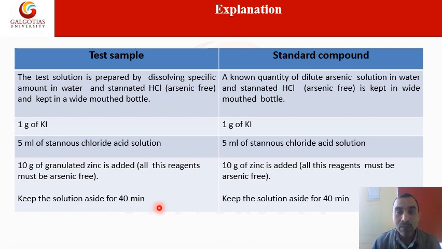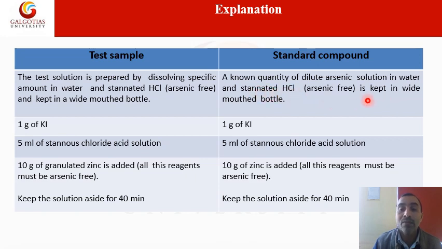The same experiment we will perform for the standard compound. Here we take a known quantity of dilute sample. Just see the basic difference between test and standard: in the test solution we take the sample, but in the case of the standard we take a known quantity of dilute arsenic solution in water, and we add stannated HCl, meaning arsenic free HCl.